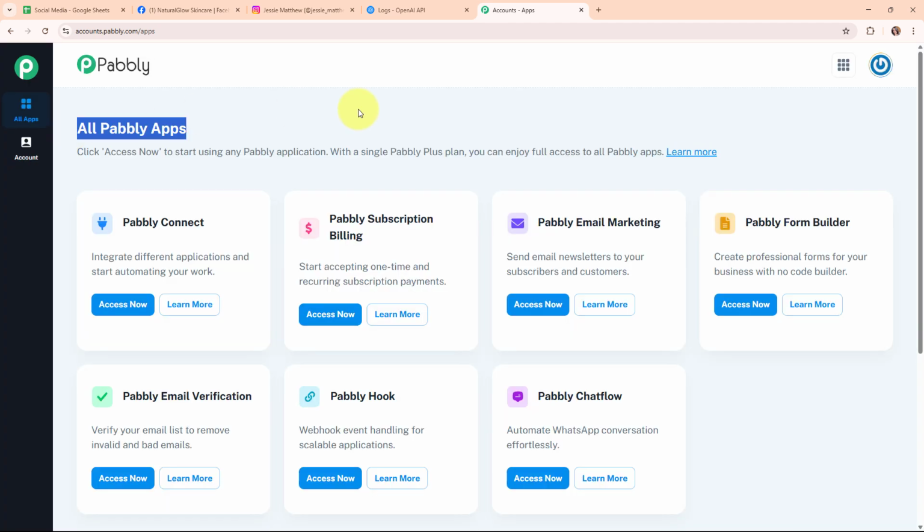Now after signing in, here you can see all Pabbly apps window where you can see all the applications of Pabbly. Here to integrate my applications, I'm going to use Pabbly Connect.